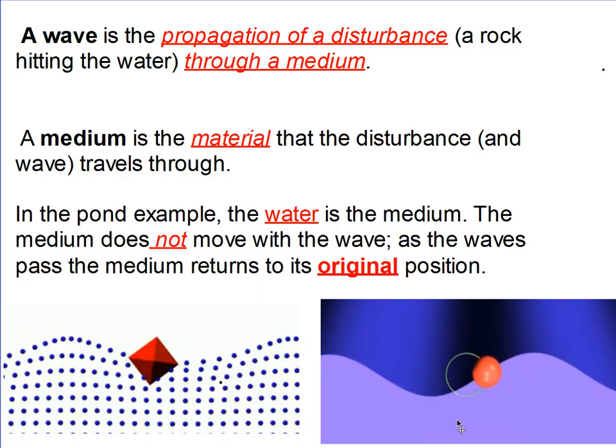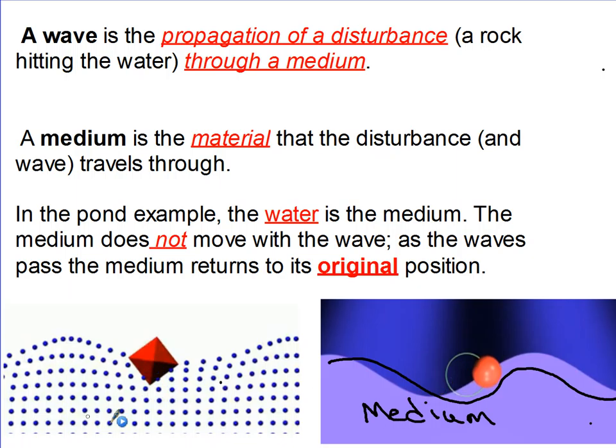A rock drops in water, and the water moves because of that disturbance. The rock is what's causing the disturbance, but the water is the medium. That's very important. The medium is just the material that the wave travels through. And here's my rock propagating my disturbance. In a pond, water is the medium. The medium doesn't move with the wave. The wave literally moves through the medium.